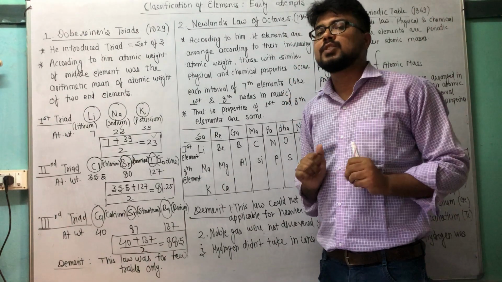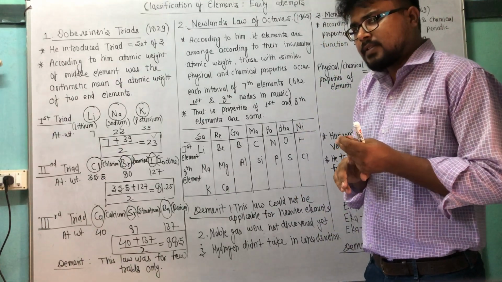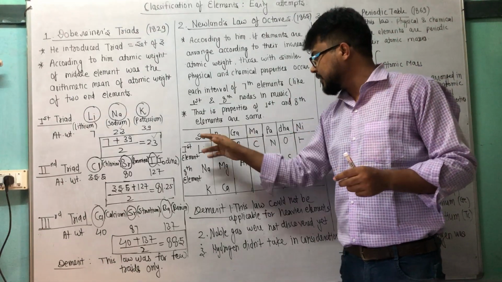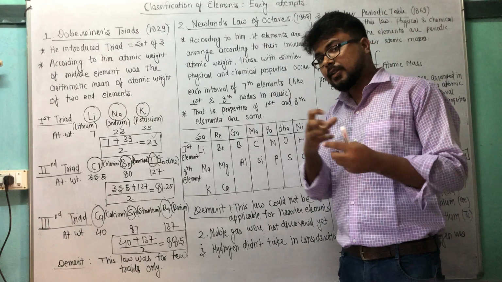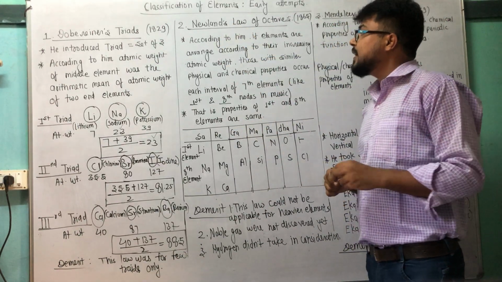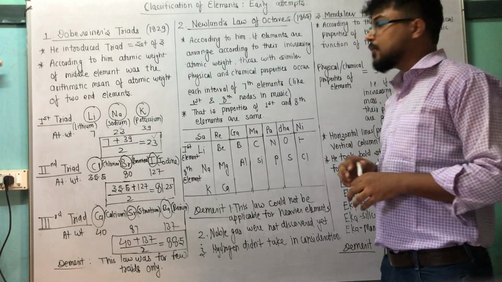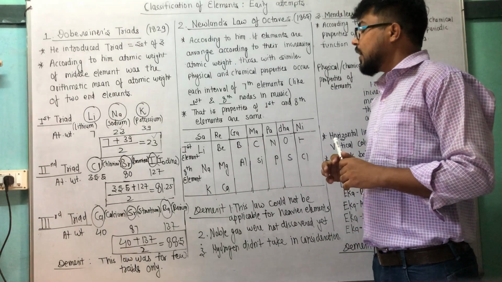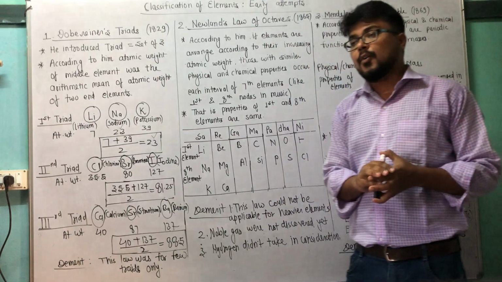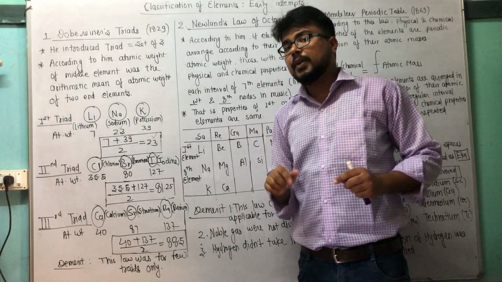Newlands loved music, remember, and in music how many notes are there? There are 8 notes: sa, re, ga, ma, pa, dha, ni, and again sa. But first, according to him, if elements are arranged according to their increasing atomic weight, the physical and chemical properties of elements repeat at the seventh place before and after.